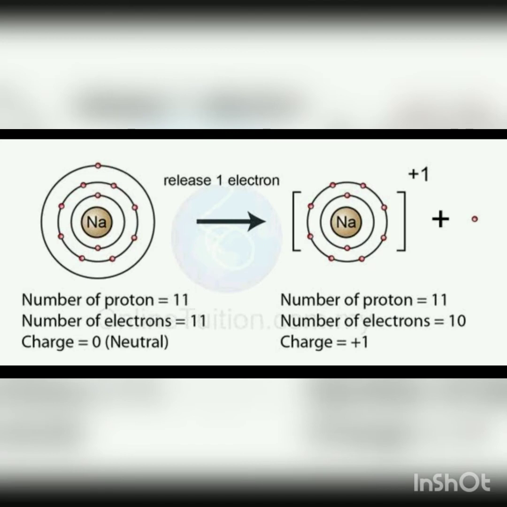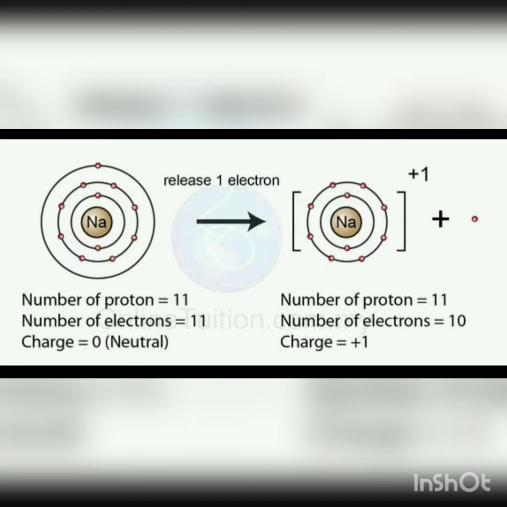Now, when the sodium atom loses an electron to form a cation, then in this cation, the number of electrons becomes less than the number of protons. In other words, we can say that a cation has more protons than electrons. Due to more protons than electrons, a cation has a net positive charge on it.